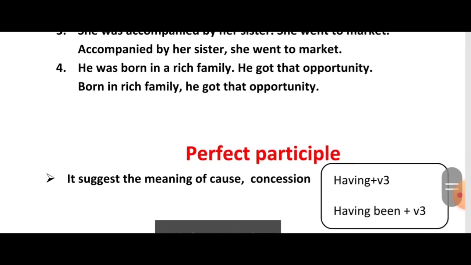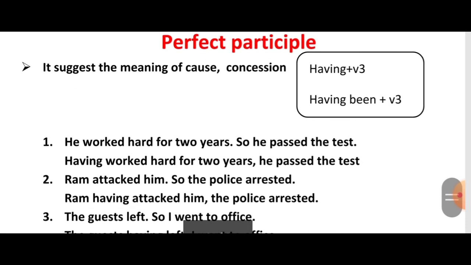Let us see perfect participle. It suggests the meaning of cause, concession. So you can begin with having plus V3 or having been plus V3. I already explained you. If was, were are there, you can go with having been plus V3.